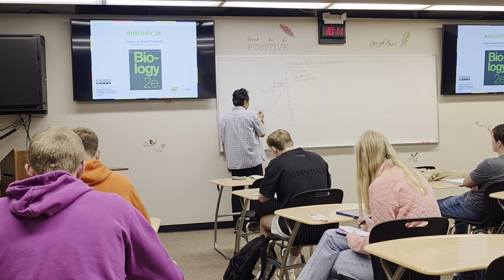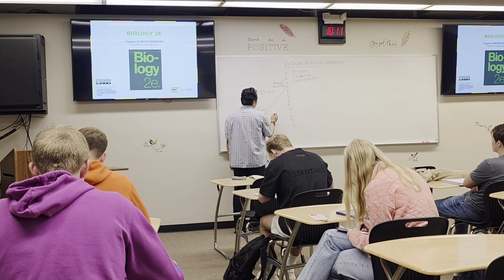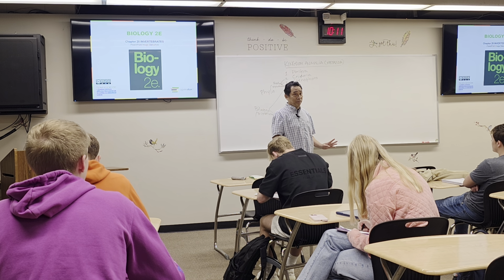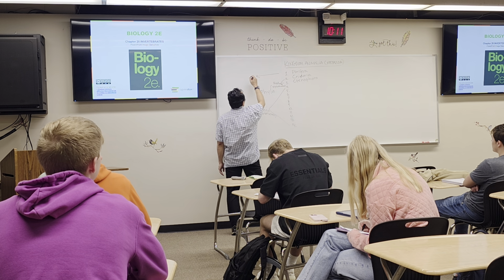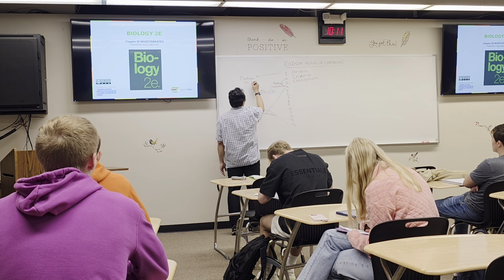Bilateria, they are mostly triploblastic. Ecto, meso, endoderm. Okay. And the top one over here gonna be parazoa. Okay, no tissue.